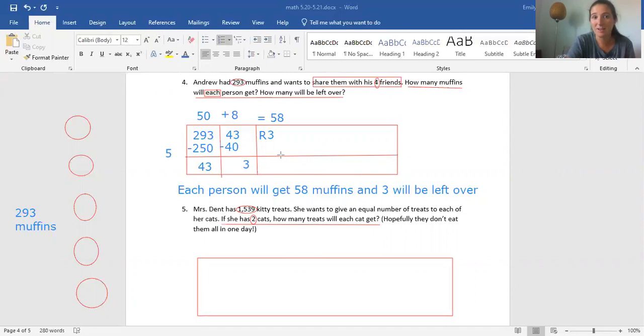How did I know that? Because of this: an equal number of treats to each of her cats. "Equal number" and "each of" is telling me to divide. I have a big number. I want to give it to 2 cats.